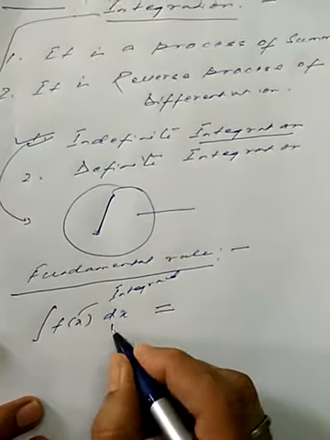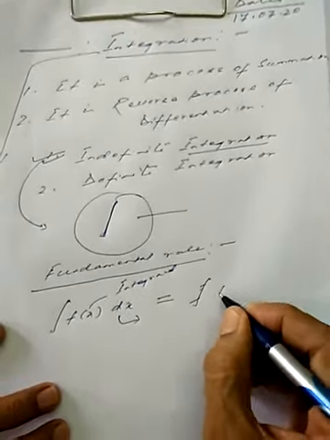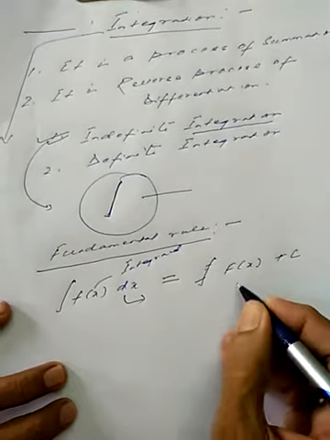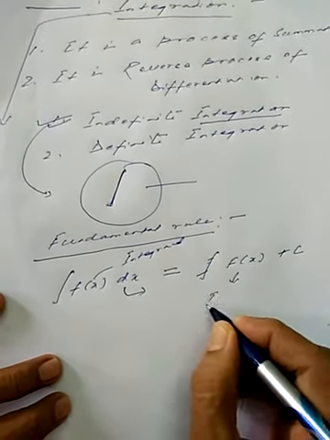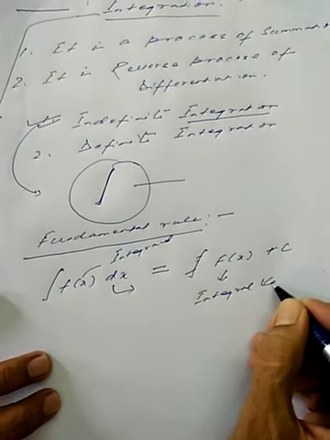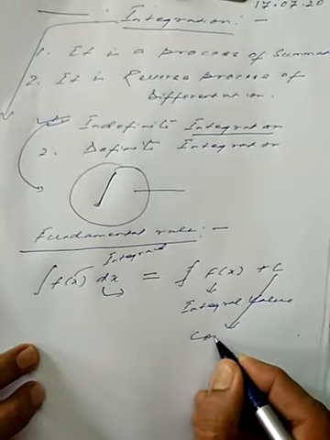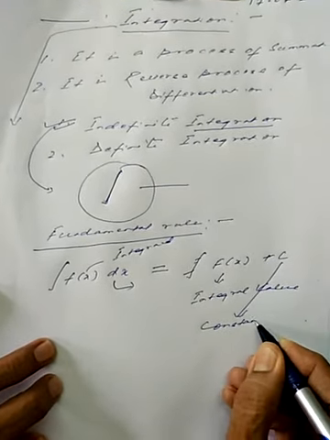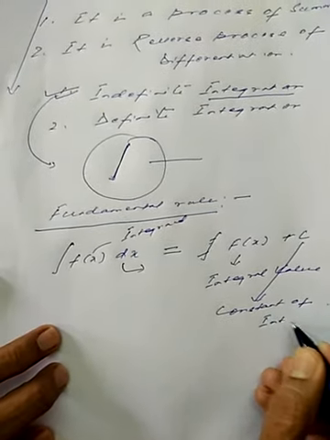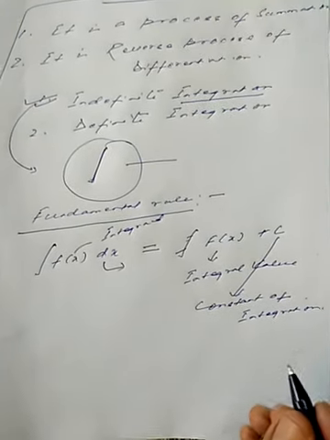This is the operator, and then we'll get an integral value plus c. This is the integral value and this is the constant of integration.